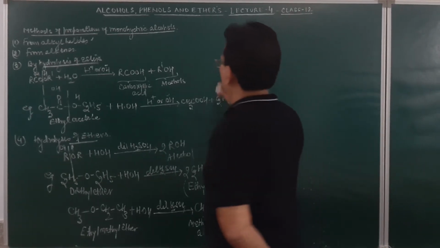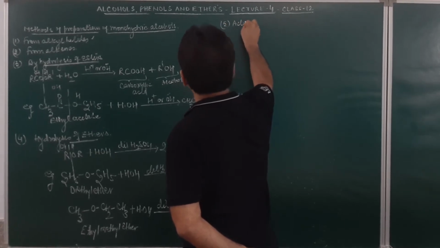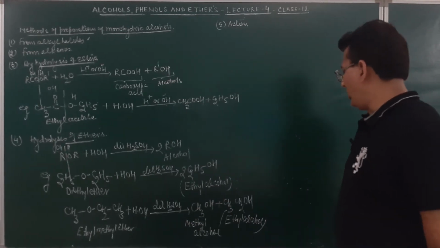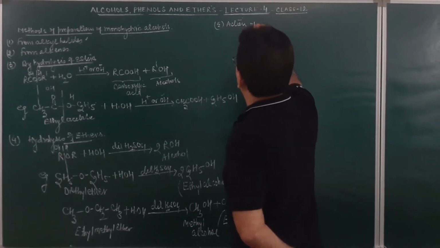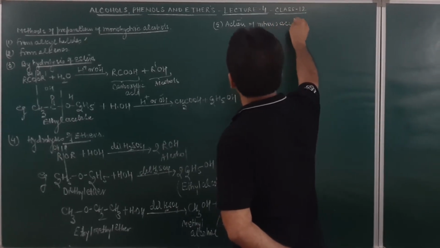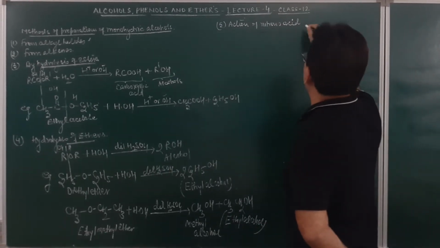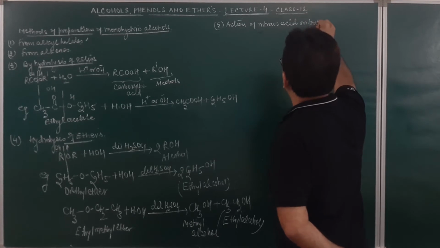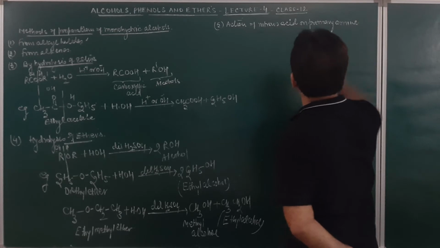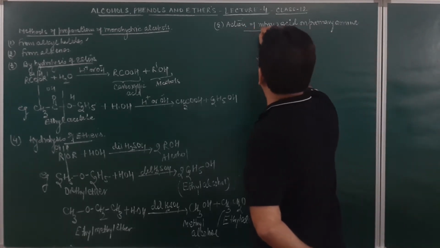How? Next method is by the action of nitrous acid on primary amine.